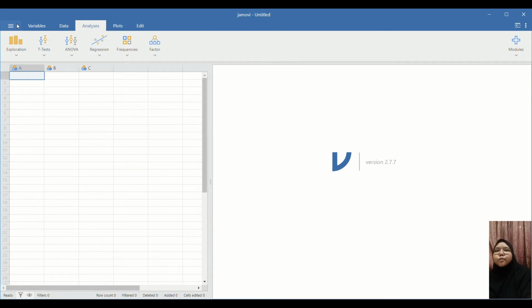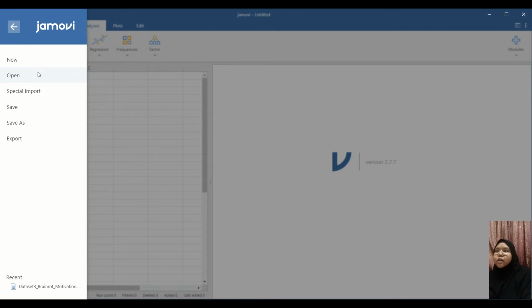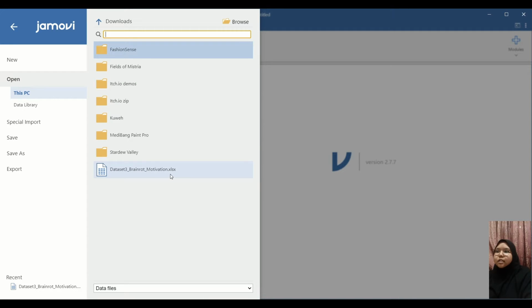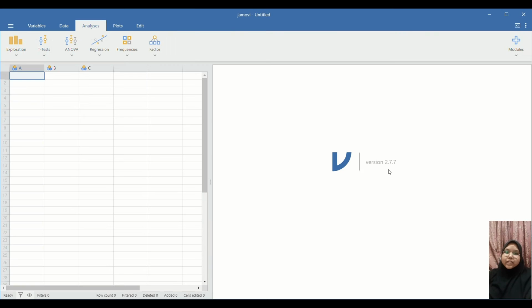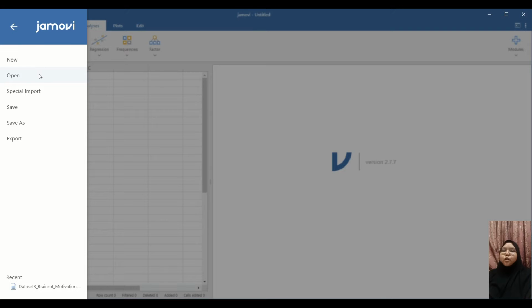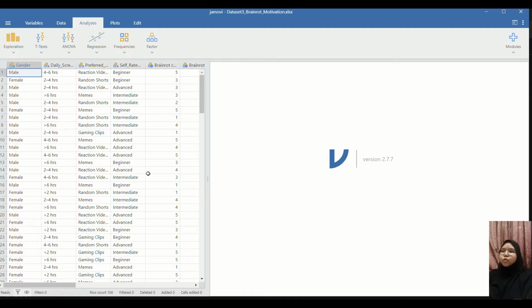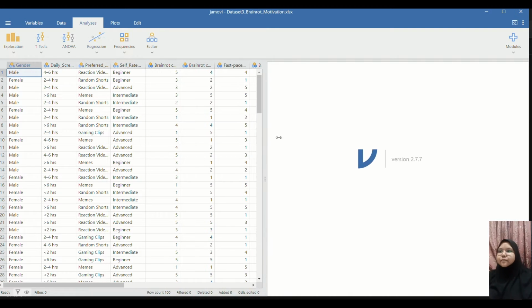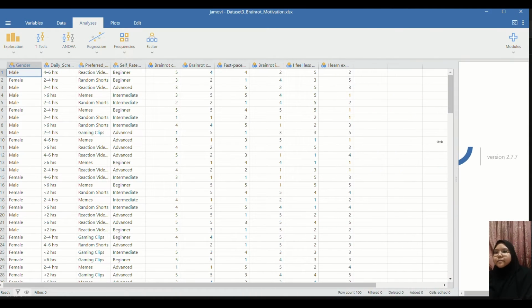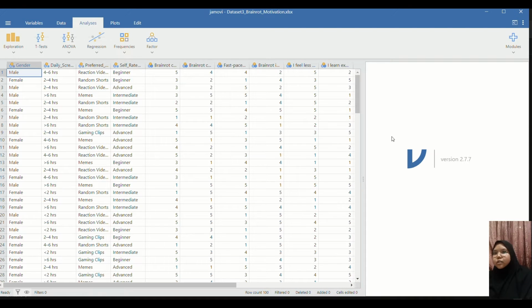When you launch Jamovi, you will have to go to the options section and then click on open. The dataset will be in the form of XLSX. If it's not in this form, you cannot import it into Jamovi easily. And speaking of Jamovi, it has to be at least version 1.2.0 because versions lower than that do not support Excel files. So we'll be opening it. Okay, here is the dataset successfully imported into Jamovi.